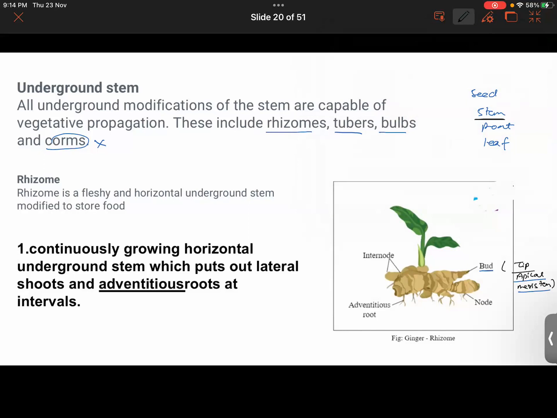Okay, so look, in the process of vegetative propagation that is done from this, we will see the buds that grow right here. So we say that we will be cutting this ginger into small sections. Let's say break it into 3 to 5 pieces, right? And then we simply plant it under the ground. So we have simply cut this ginger into small sections.